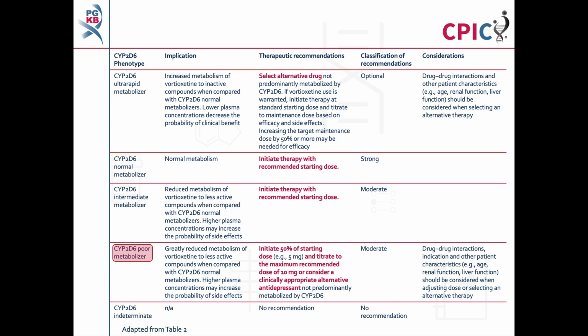Patients with a CYP2D6 poor metabolizer phenotype will have greatly reduced metabolism of vortioxetine compared to normal metabolizers, and may also have an increased probability of experiencing adverse effects. A 50% reduction in the starting dose before titrating to the maximum recommended dose of 10 mg should be considered. Alternatively, an antidepressant which is not predominantly metabolized by CYP2D6 may be selected. This is a moderate recommendation. Drug-drug interactions, indication, and other patient characteristics should be considered when adjusting dose or selecting an alternative therapy. There is no recommendation for patients with a CYP2D6 indeterminate phenotype.